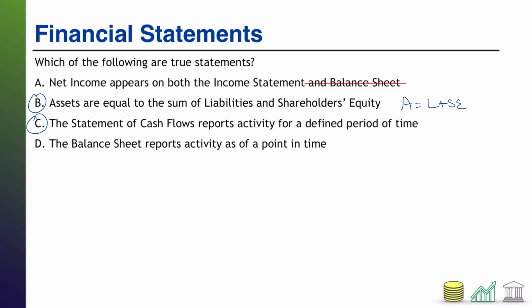The balance sheet, on the other hand, D, the balance sheet reports activity as of a point in time, is also true. That's the exception. That's the one that doesn't cover a period. It picks out a specific point. Usually that is the final day of the accounting period. All right, so 3 of these were true. And let's check out our last one.